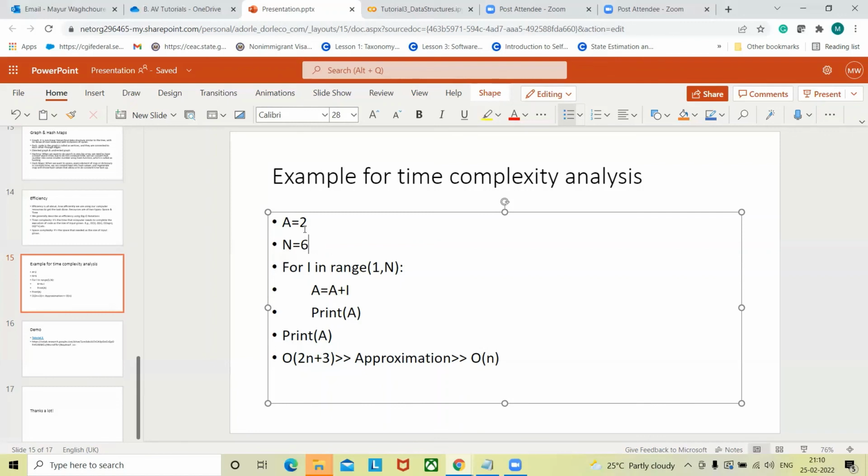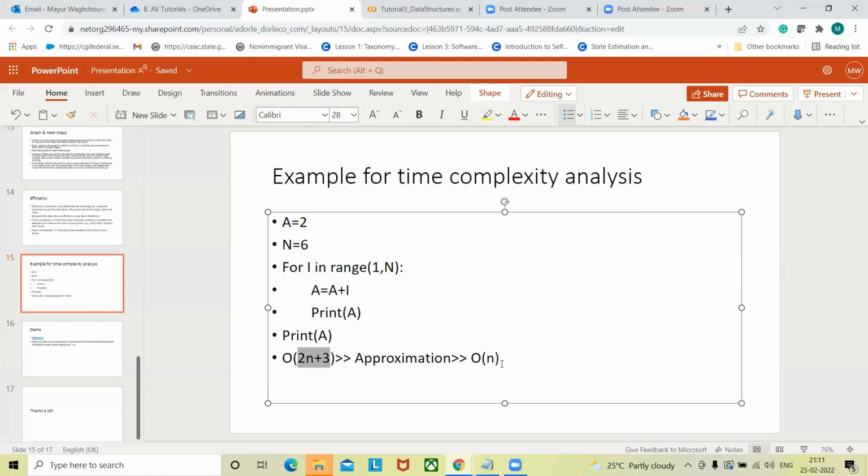That's how time complexity is calculated. We just need to calculate how many instructions we need to execute inside this code as the size of input grows, and that's how we generate this algebraic expression. That's something we put inside this big O parenthesis, and that's how we get an idea about our time complexity. But here we just need to do some approximation. So plus 3 is nothing, it's a really small value, and 2n is again a small value.